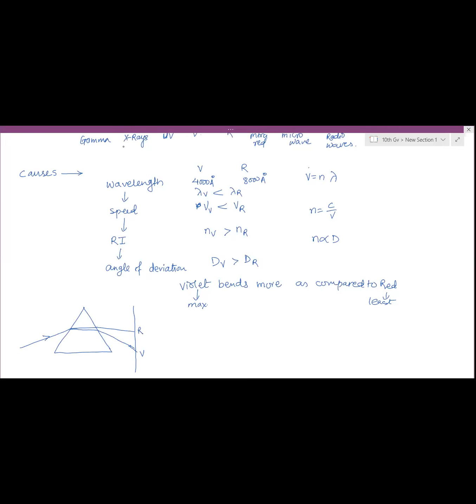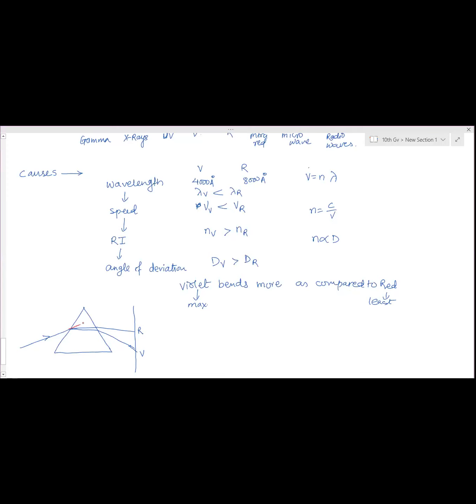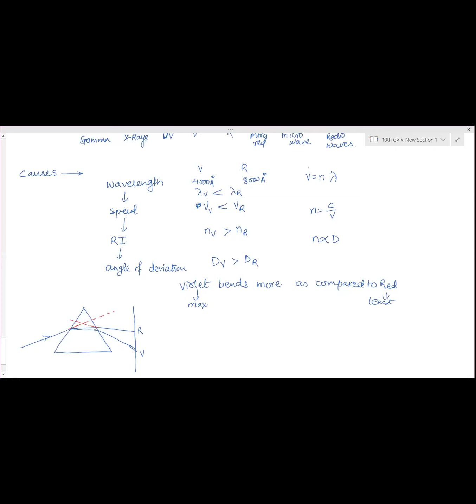If you see the angle of deviation, here if we produce the rays forward and produce them backwards, from this point, this is the angle of deviation of red and this is the angle of deviation of violet.